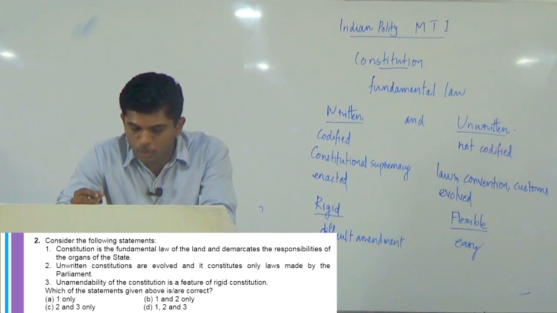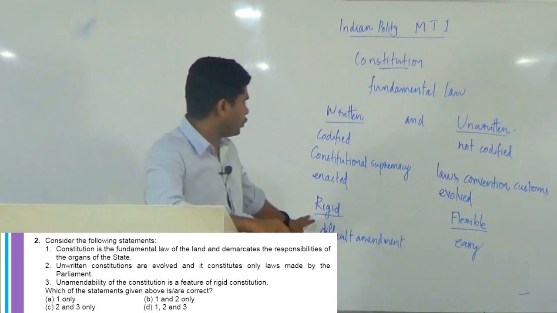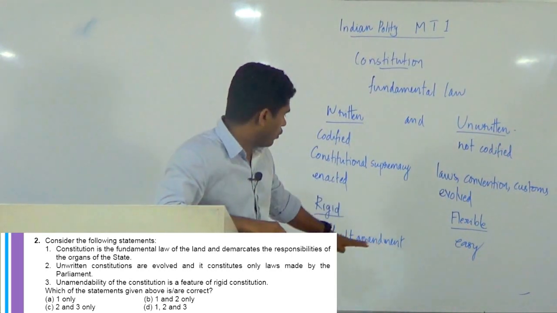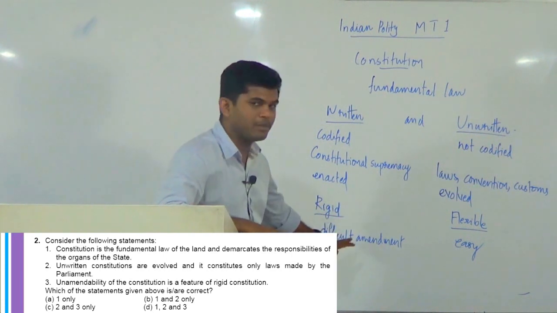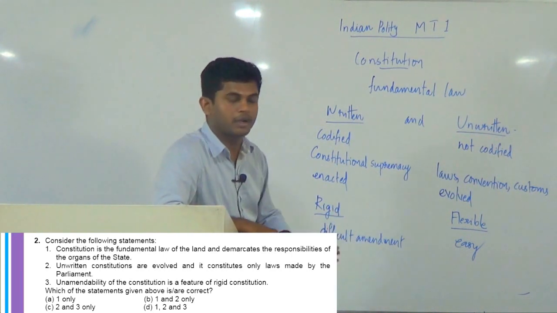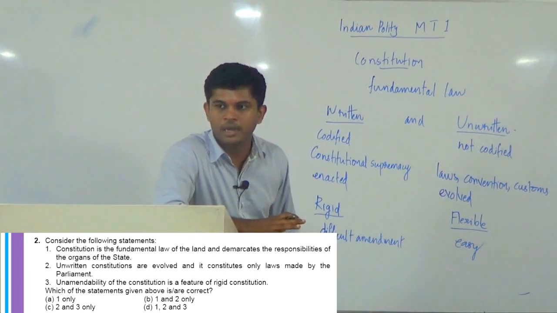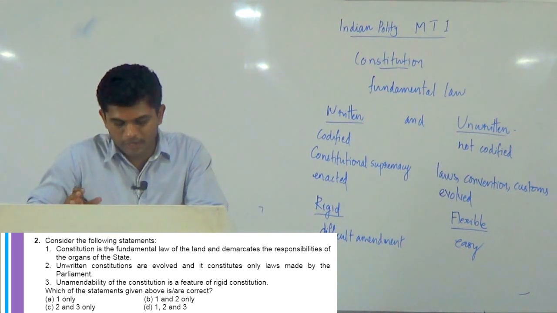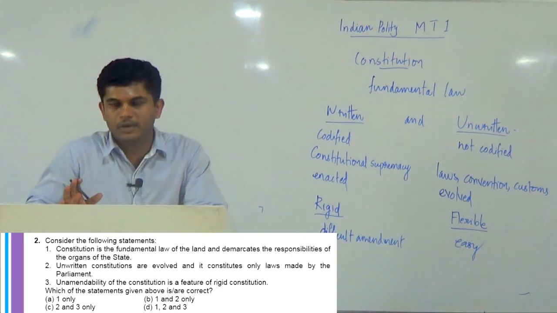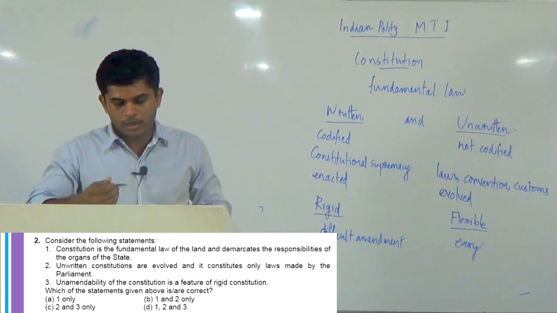So, unamendability of the constitution is a feature of rigid constitution. We told that in case of both rigid and flexible constitutions, the constitution can be amended, but the difference is that in case of a rigid constitution, amendment is very difficult. There is no concept like unamendability. The rigid constitution also can be amended, but amendment is very difficult. So the third statement is also wrong, and we can make A the answer for the second question.